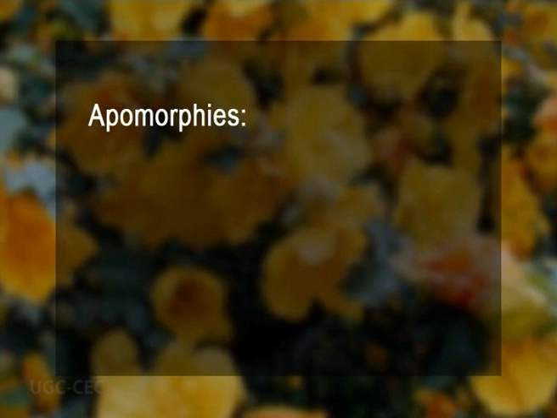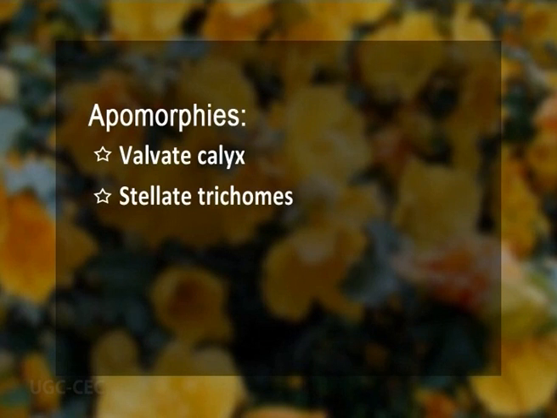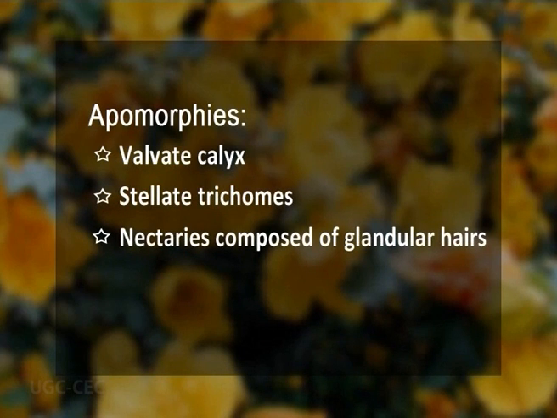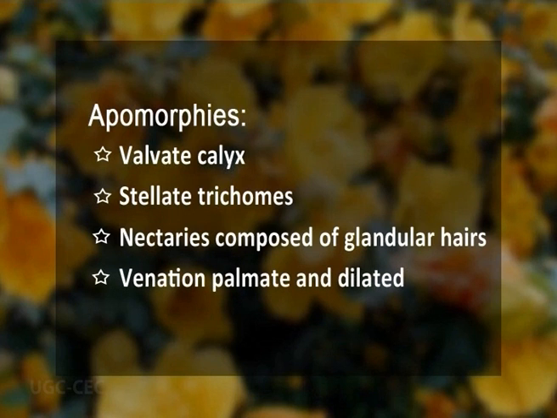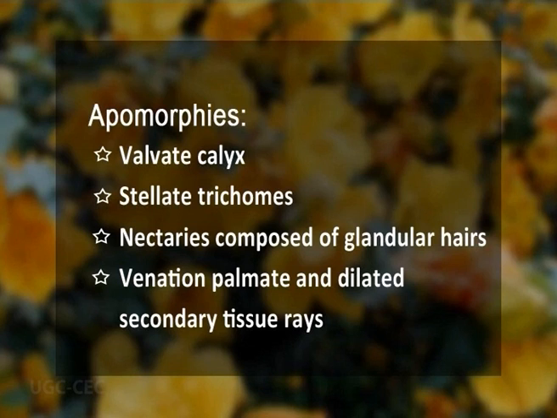The family as a whole, that means the Malvaceae sensu lato, may be united by common features called apomorphies. These common features can be, number 1, valvate calyx, satellite trichomes, and nectaries composed of glandular hairs. And also the venation is characteristically palmate. One more apomorphy within this Malvaceae is that the secondary phloem rays are dilated in shape.